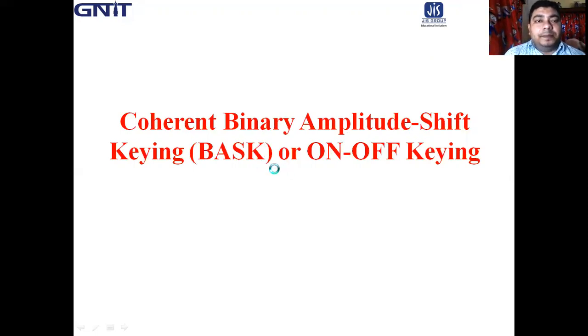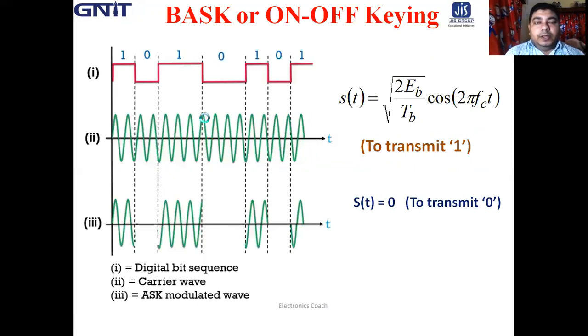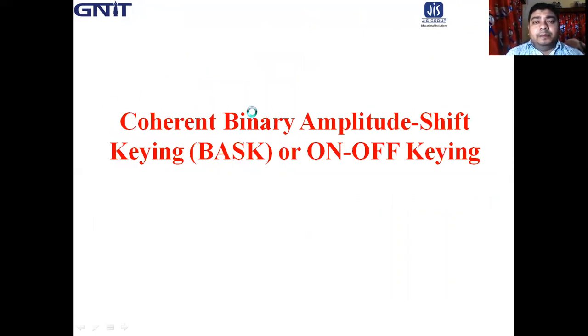The simplest digital modulation technique is called coherent binary amplitude shift keying, or on-off keying. In ASK, coherent means a synchronous carrier is required at the receiver. That is why the name comes coherent. And binary means the message signal is only in binary form, that is a combination of 1 and 0.